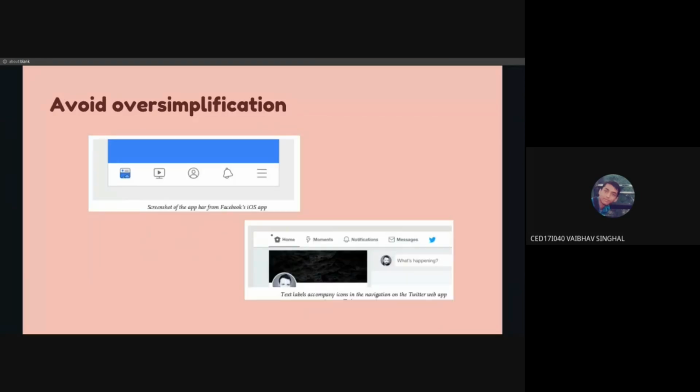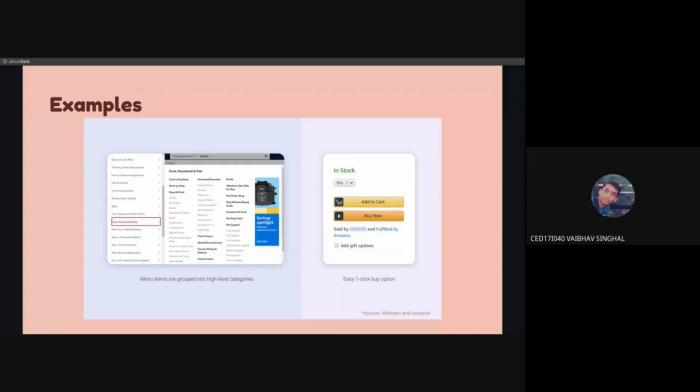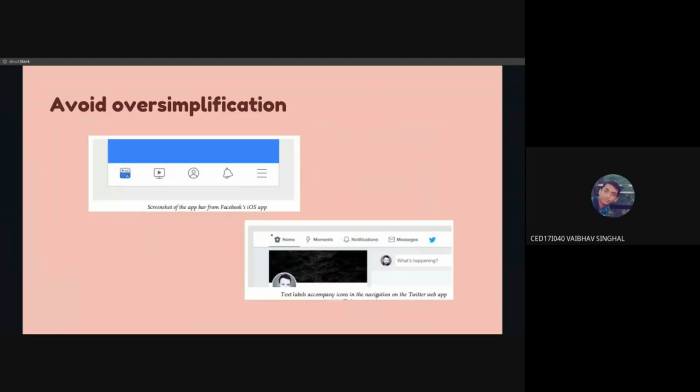So till now I was talking about having fewer options. But having fewer options does not mean that you should oversimplify it to such a level that it actually again increases the cognitive load, right? So it should not be that way either. You need to strike the right balance in the number of options you give. You should give only the important ones, the ones really required in that situation, but you shouldn't oversimplify it to such a level that users need to remember it, because then it's going to be difficult.